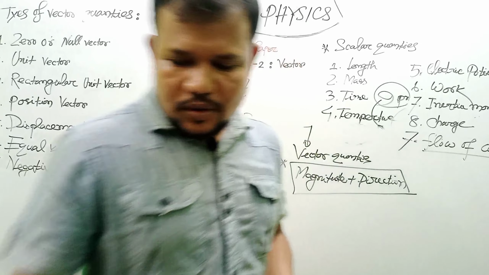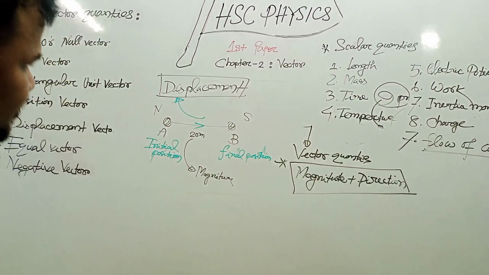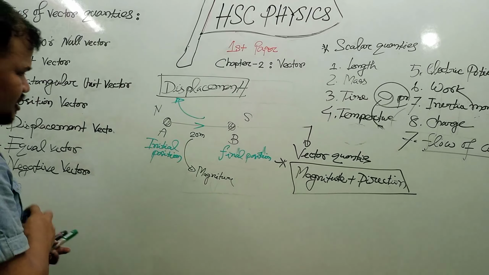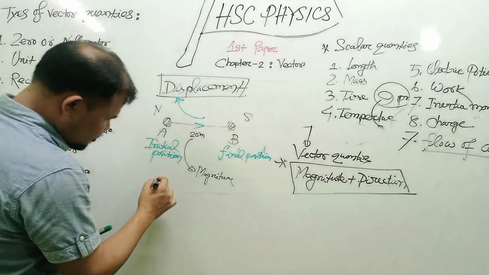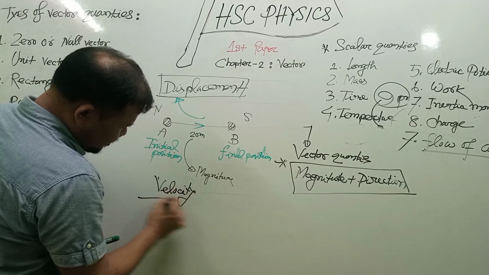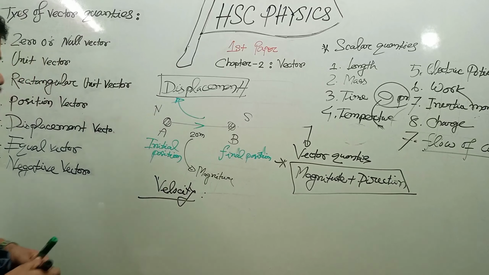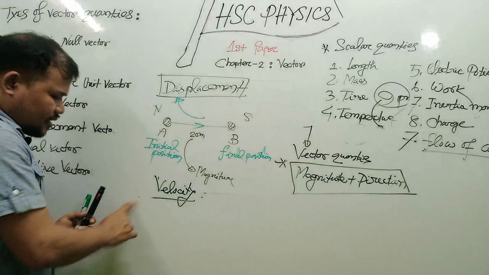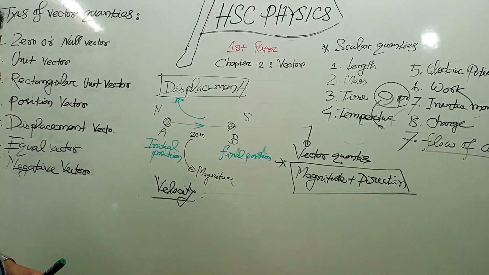Now let us take another example of a vector quantity, which is velocity. Velocity is a vector quantity. Why is velocity a vector quantity? Because if you represent the velocity